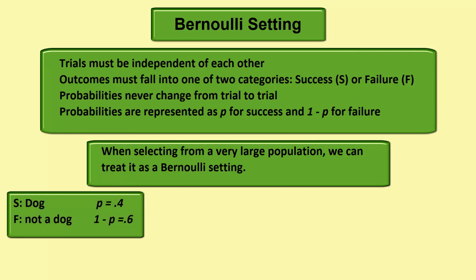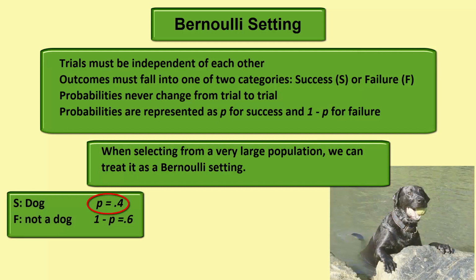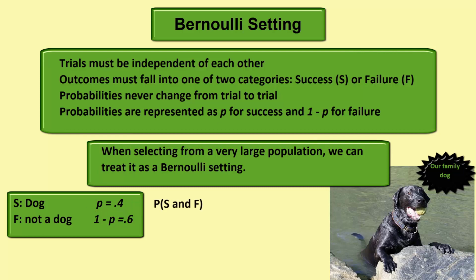For example, suppose that 40% of Americans own a dog. If we select two different Americans, find the probability that the first one owns a dog and the second one does not. The probability of success is 0.4, the probability of failure is 0.6. Since there's more than 300 million Americans, choosing one without replacement is not going to significantly change the 40% success rate or the 60% failure rate. Thus, when selecting from a very large population, we can treat it as a Bernoulli setting.